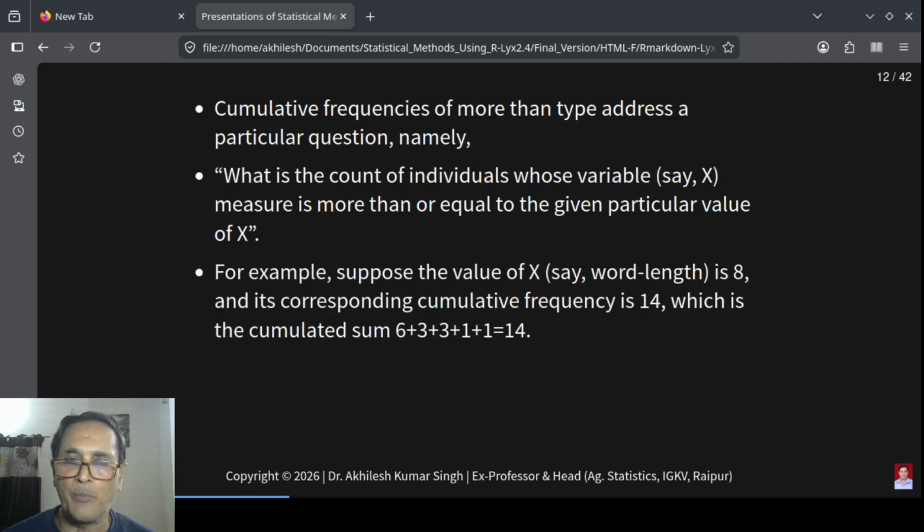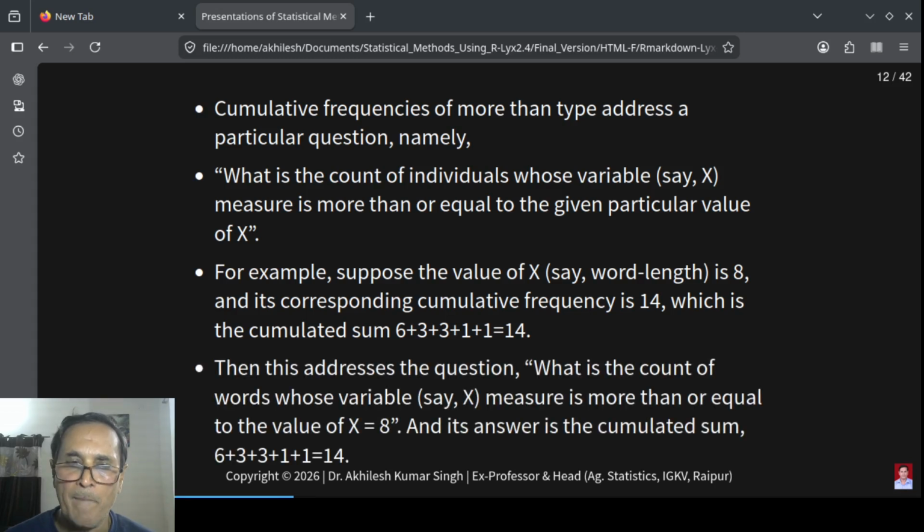For example, suppose the value of x is 8 and its corresponding cumulative frequency is 14, which is the cumulative sum 6, 3, 3, 1, 1, equal to 14. This addresses the question, what is the count of words whose variable measure is more than or equal to 8? Its answer is the cumulative sum 6, 3, 3, 1, 1, equal to 14.